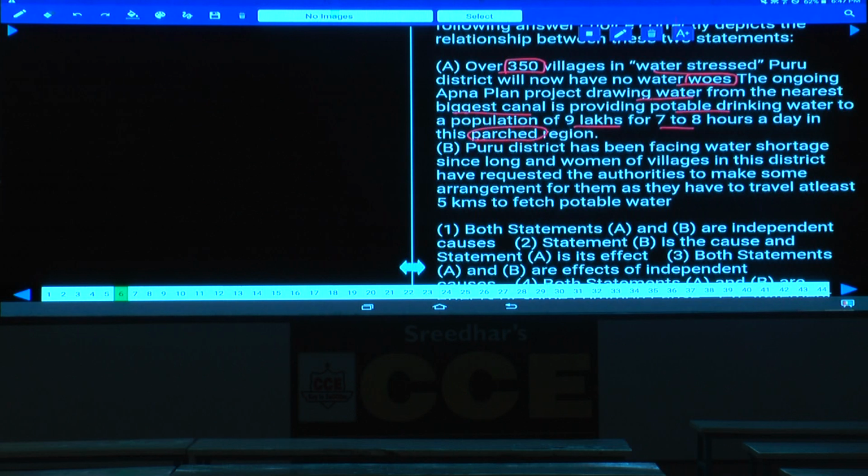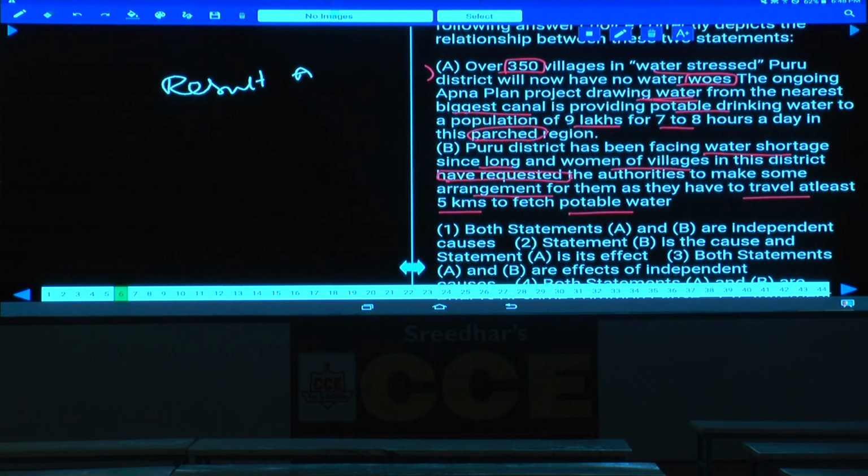Then what is about the next one here? Puri district. Now why this has been done here? Now this is the result of something, isn't it? Hence A is what? A is the result because we are getting the result. The next one, Puri district has been facing water shortage since long, and women of villages in this district have requested, underline this word. Now the women of this district have requested the authorities to make some arrangement for them, as they have to travel at least 5 kilometers to fetch potable water.